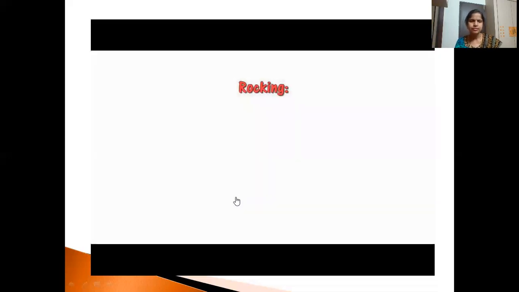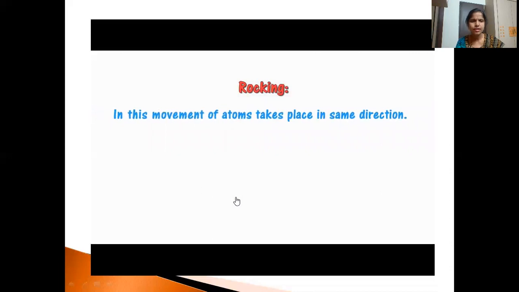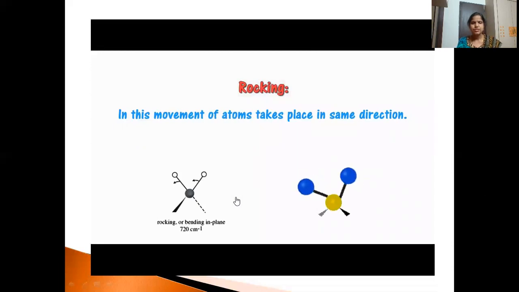Next is rocking. Now in rocking, the movement of atoms takes place in the same direction. So you can see two atoms moving either towards the left side or towards the right side. And the vibrational frequency is observed at 720 centimeter inverse. You can see both moving in the same direction and it is on the plane. So it is rocking, which is an in-plane bending.